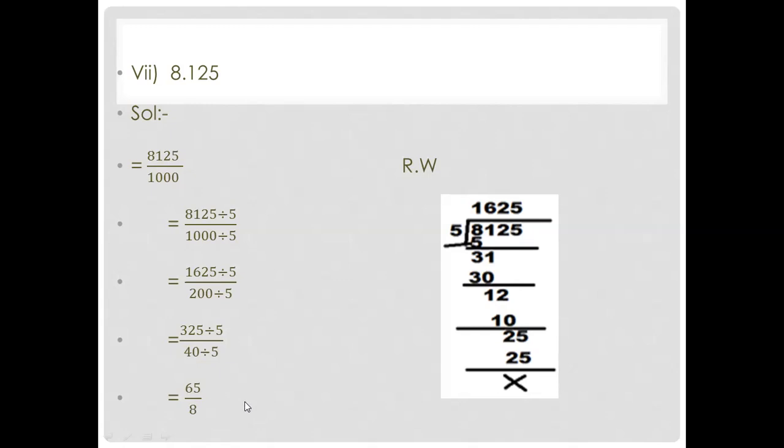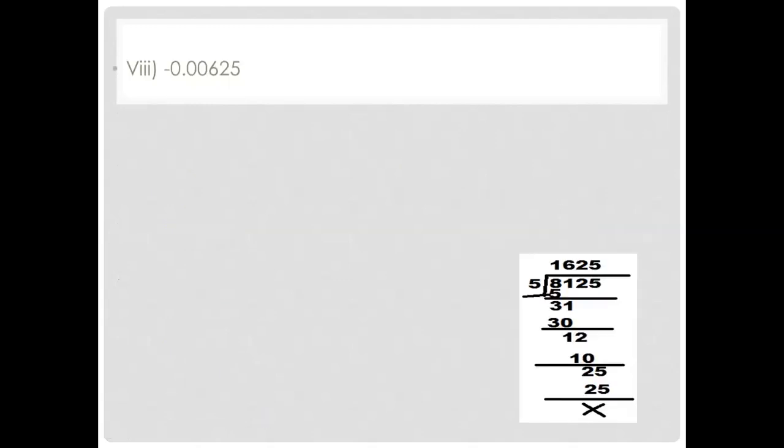No need to convert it into a mixed number, because the question's condition is that convert it into rational numbers, means in the form of a fraction. So we already converted it into the form of a fraction. Now come to the next question.